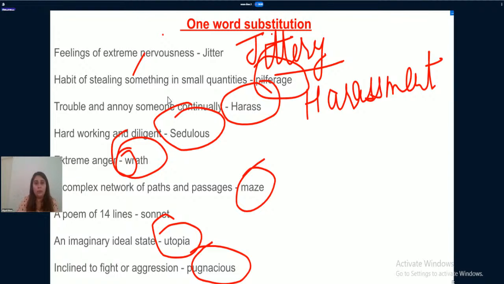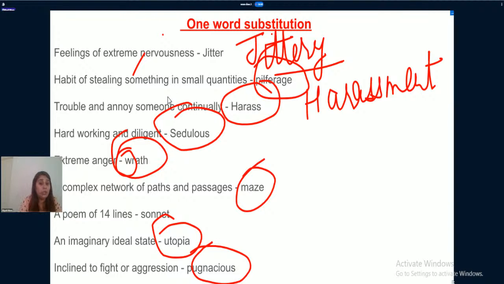So in total there are nine words which you have learned today. Feelings of extreme nervousness, jitter. I am feeling jittery. Habit of stealing something in small quantities, pilferage. When you annoy or irritate someone continuously, that is known as harass. You must have heard the word harassment. If someone is very hardworking and diligent, very careful, that person will be known as sedulous. If someone has extreme anger, it is known as wrath.